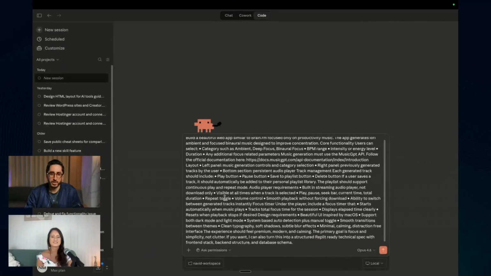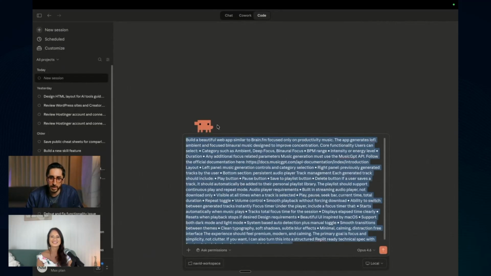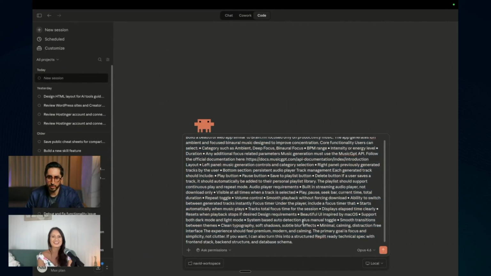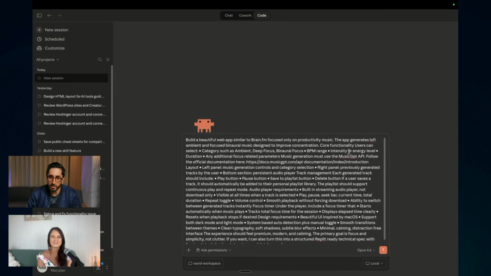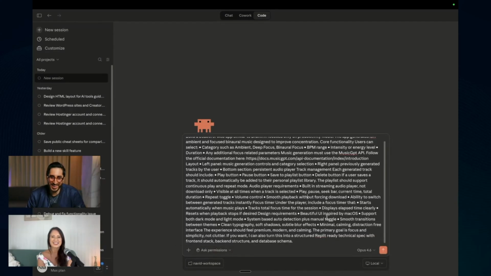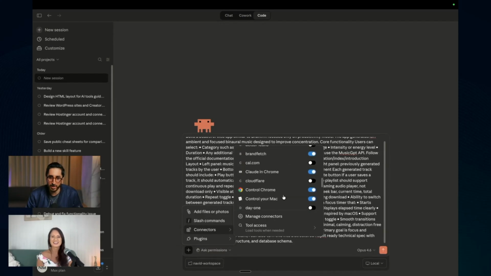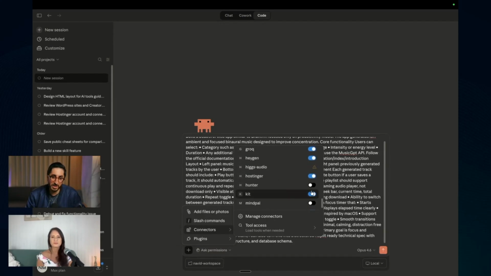Okay, so I actually prepared something I wanted to try out. Maybe I'm going to put this prompt here. So this is Claude Code. You can use it from the desktop, which is kind of nice, and you see my workspace here. I was going to try to build a focus app in the meantime. If you see my integrations here, I have quite a lot. So you're going to see the difference.